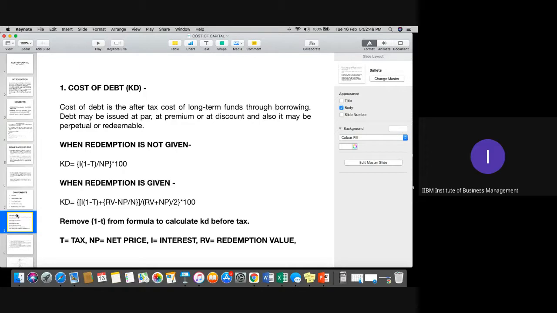Is this clear, please, everyone? Note it down first of all. If noted down, then definitely I'll discuss this particular point.